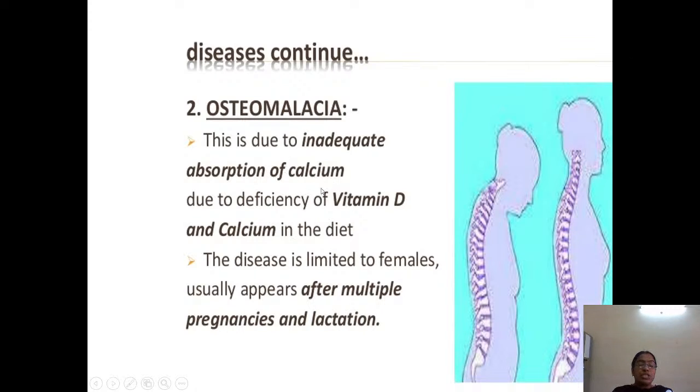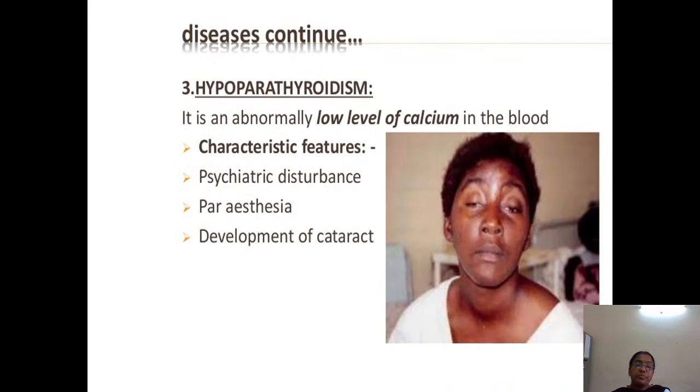Inadequate absorption of calcium is due to the deficiency of vitamin D and calcium, leading to a condition called osteomalacia. The disease is mainly limited to females and usually appears after multiple pregnancies or during the lactation period, when there is inadequate absorption of calcium. That is osteomalacia.